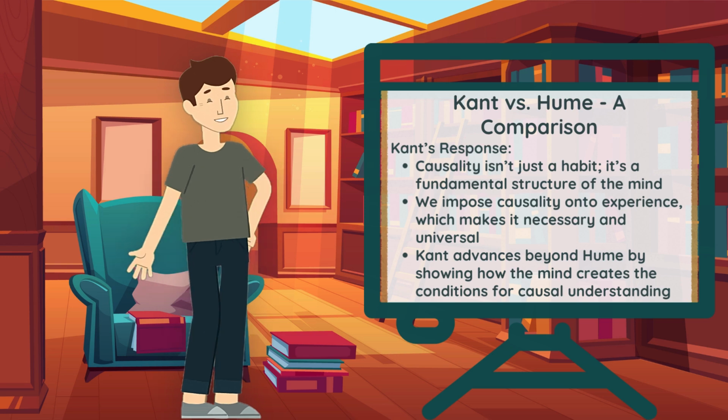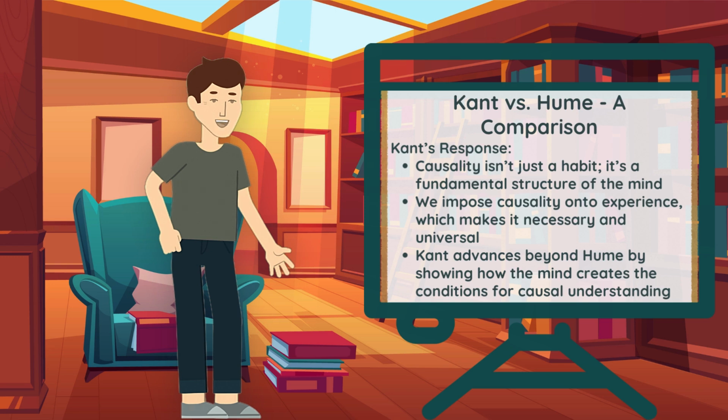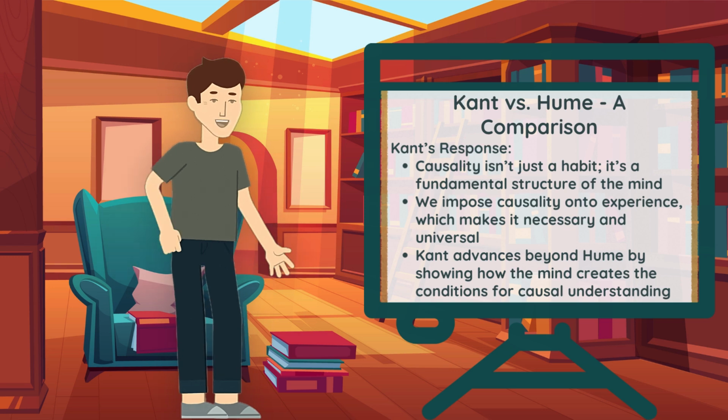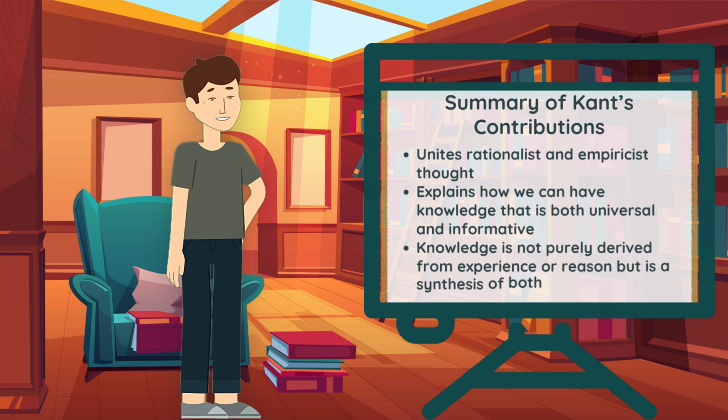Kant essentially combined the greatest ideas from the rationalist and empiricist traditions. While he agreed with empiricists that knowledge applies to our experiences of the world, he also agreed with rationalists that certain knowledge is independent of experience. His synthetic a priori conclusions demonstrate how closely reason and experience are related, much like the conclusions governing causation, space, and time. To summarize, Kant's concept of synthetic a priori judgments clarifies how we can possess knowledge that is both universal and necessary while also adding fresh information to our understanding of the wider world.